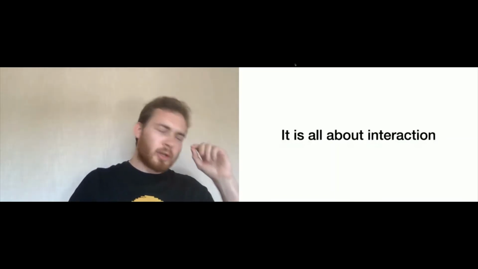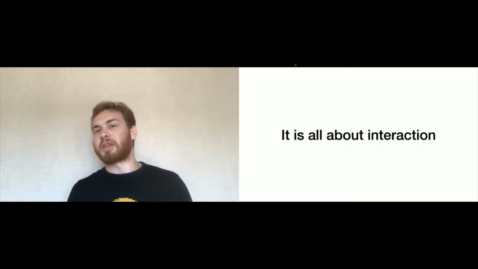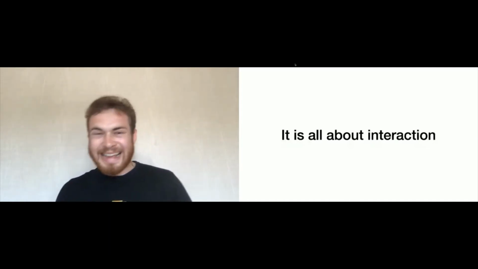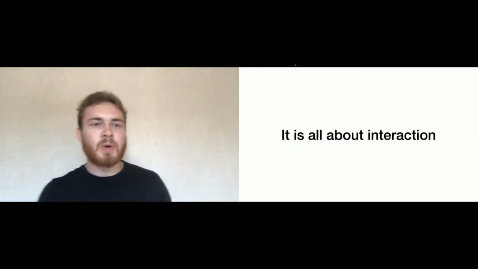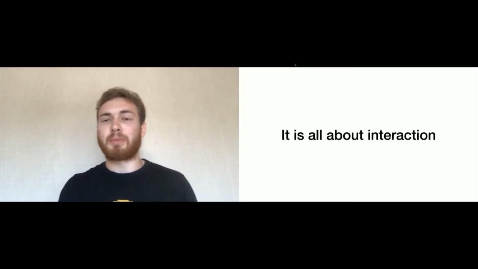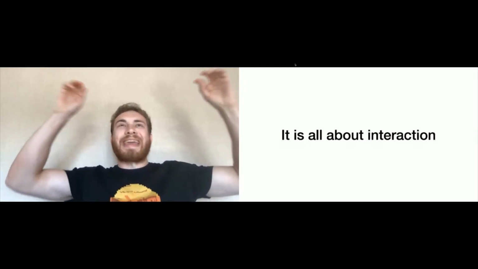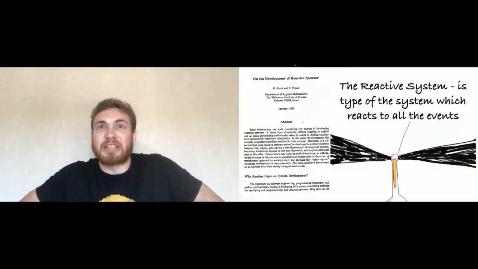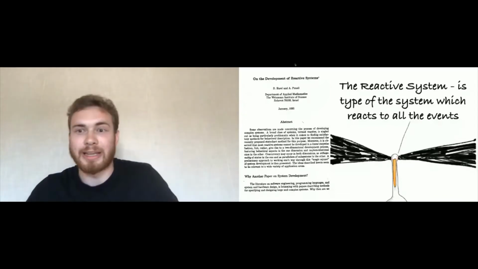However, if we look at the history, the first mention of the word reactive was in the context of the paper on the development of reactive systems, and the authors who wrote this paper explained that a reactive system is the type of system which continuously reacts to all the events and changes its behavior appropriately to the incoming event, immediately or eventually at least.